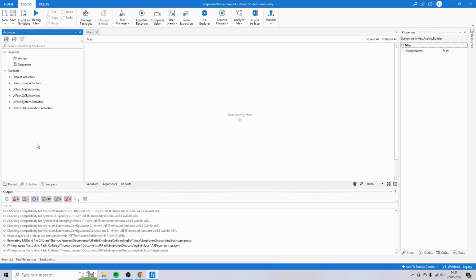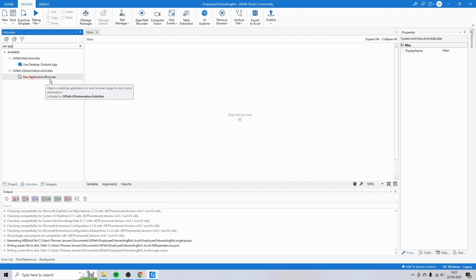And we're going to start with a Use Application/Browser activity. So search Use App, and then you see this one, Use Application/Browser. And you can use this activity anytime you would like to interact with either a legacy application or a browser. And to use it, drag it to the center of the screen.